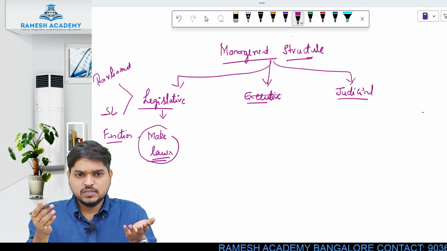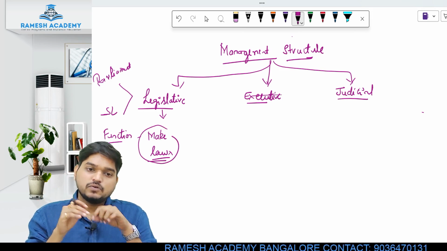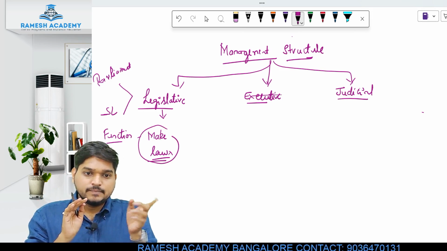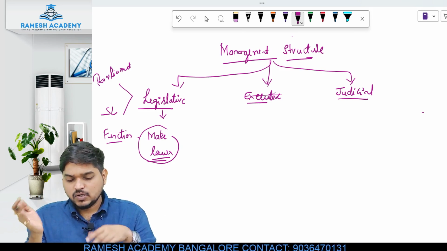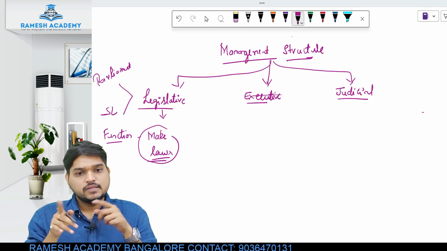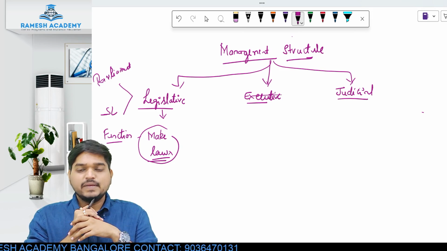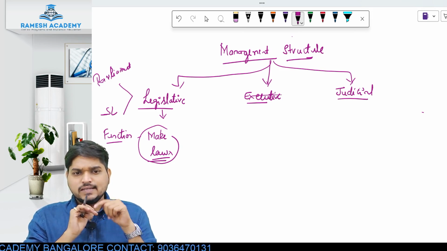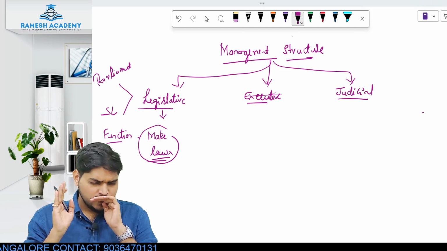It may be any law you have to make. If that law is regarding your particular state, if the law is relating to tobacco, that law will be made by the state legislature. If that law comes under your union list, that law will be made by parliament. Depending on what list it comes under, the law will be made accordingly. That much you understand, right? So what is the basic duty or function of the legislative body? To make laws in the country.